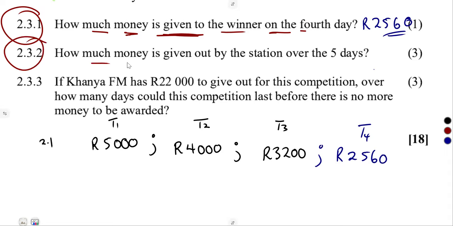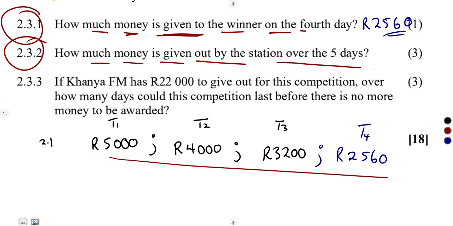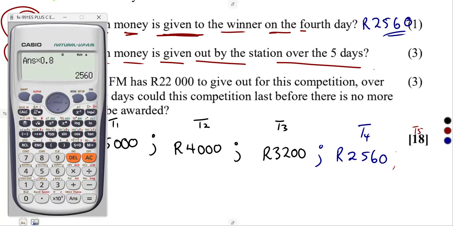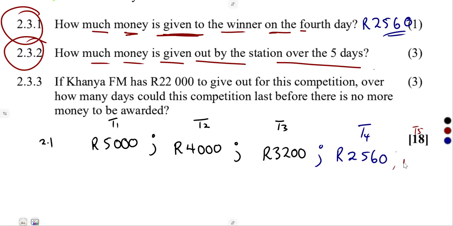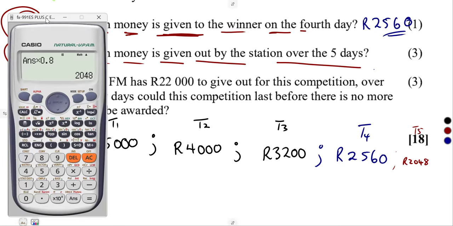2.32. How much money is given out by the station over the 5 days? So, guys, over the 5 days, we can simply use the formula or just add them. Because the 50th day here, that's T5. We are almost there. So just calculate 80% of that, because they said 80%, times 0.8. It was going to be 2,048. So if I'm going to add this, remember, for 5 days.